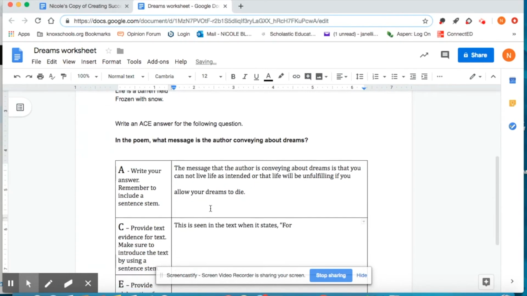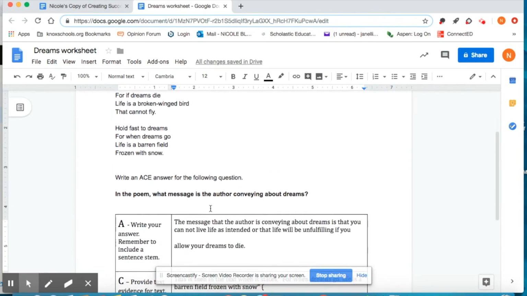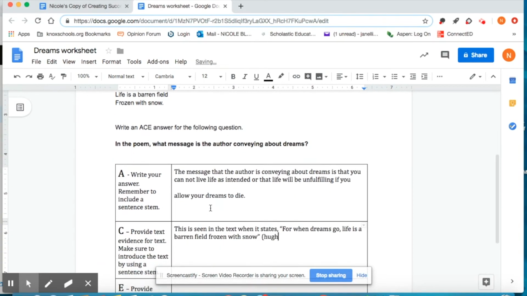for when dreams go, life is a barren field frozen with snow. And I'm going to do it exactly how I want my students to do it. Since there's no page numbers, I'll just put my citation.